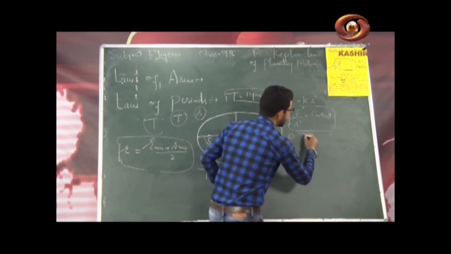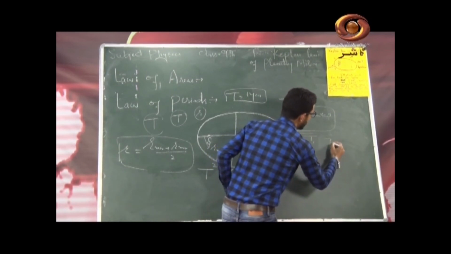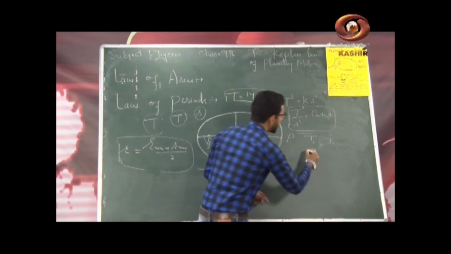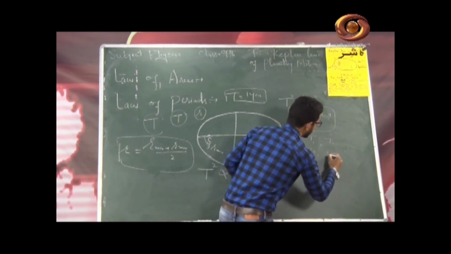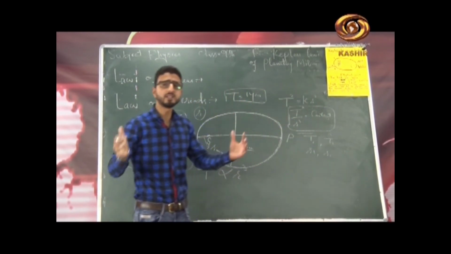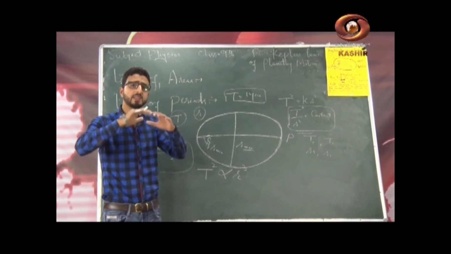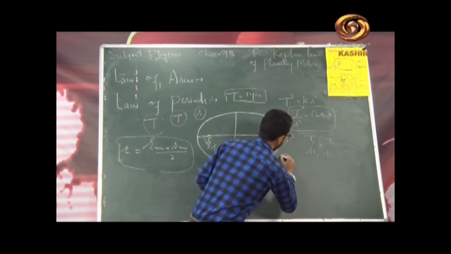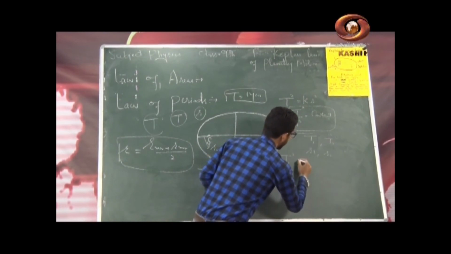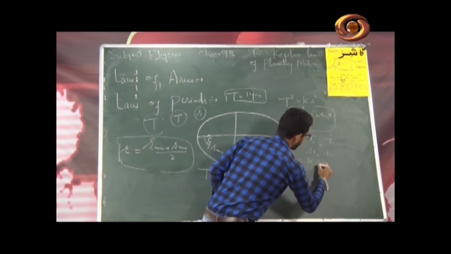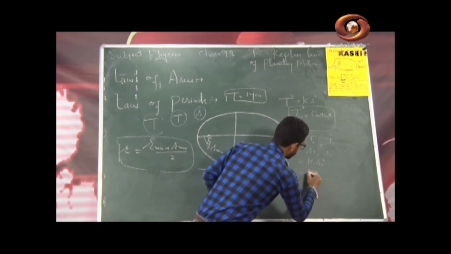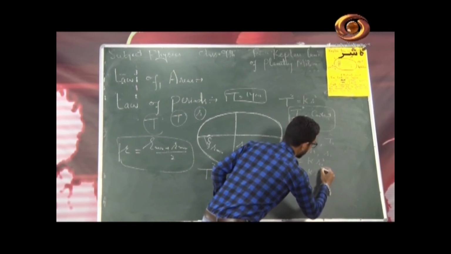So if I consider T1 and T2 to be the time periods of two planets around the sun, and suppose R1 and R2 are their semi-major axes, or you can simply say their average distances from the sun. So as per this very law, I will write T1 square is equal to k into R1 cube, and I will write T2 square is equal to k into R2 cube.